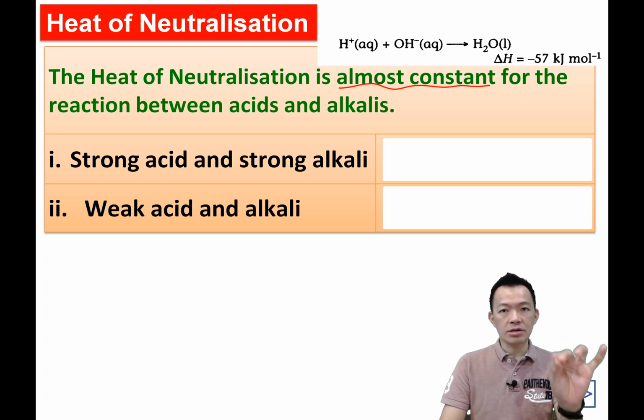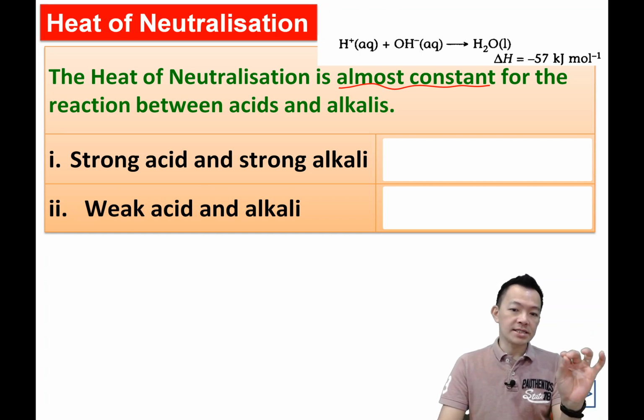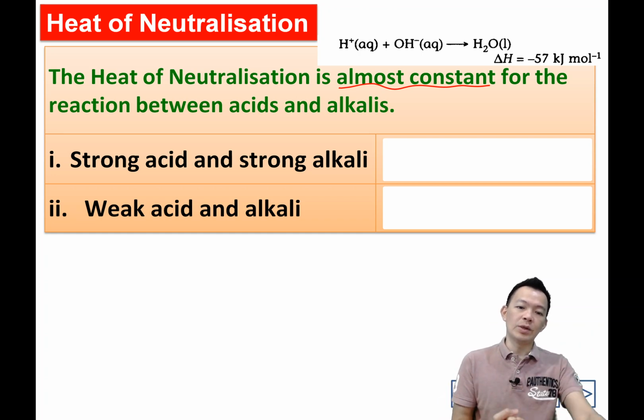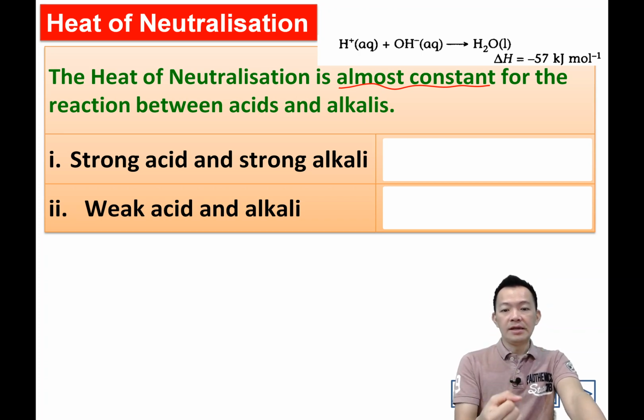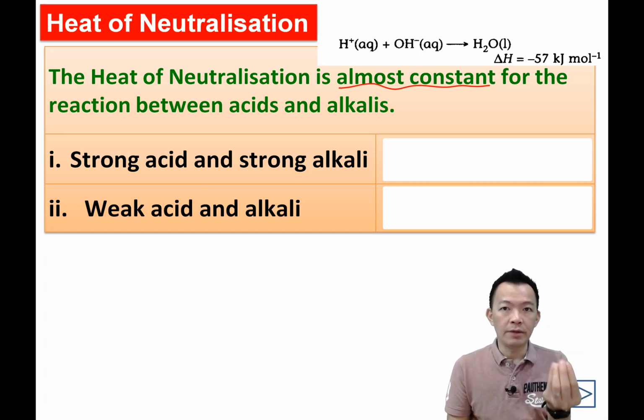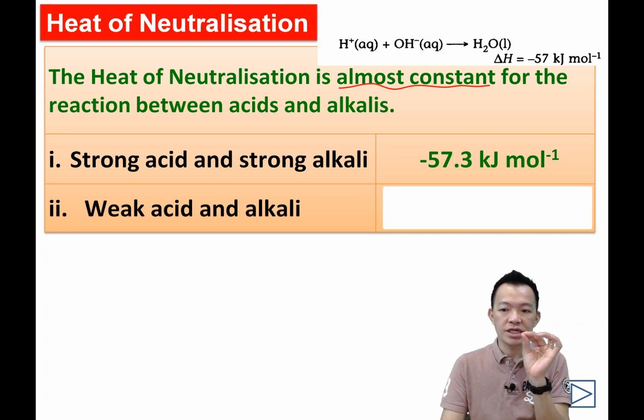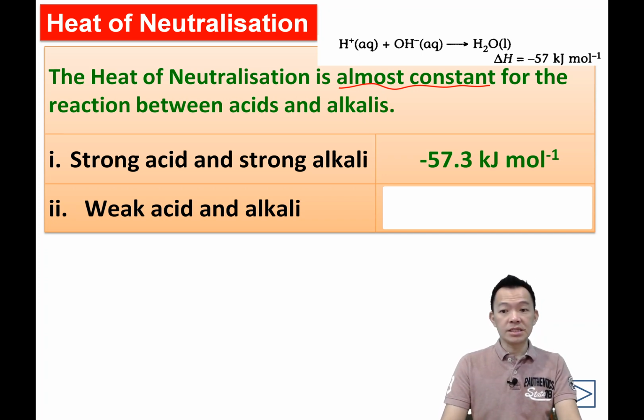Okay, but if you compare strong and weak acid, strong alkaline and weak alkaline, it will be different, 那边有一点小差别。So when strong acid and strong alkaline have the neutralization, what's meant by strong acid? Hydrochloric acid, sulfuric acid, nitric acid, 普通 acid 啦。什么叫 strong alkaline? Potassium hydroxide, sodium hydroxide, 这种普通的 alkaline. So for strong acid and strong alkaline, during the neutralization, the heat released will be negative 57.3 kJ per mole. 一 mole 放出 57.3.